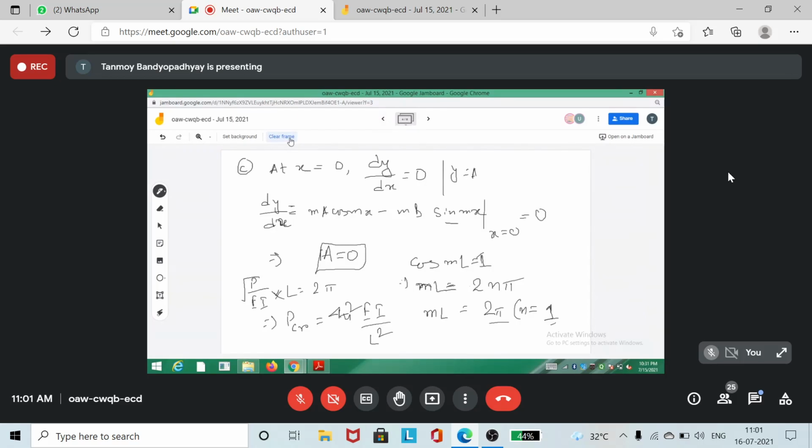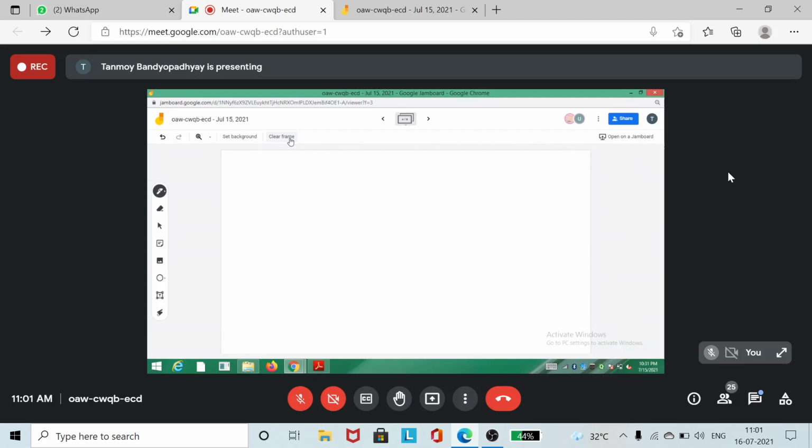Deflection of beams is just an extension of the chapter on bending of beams. So how is that?